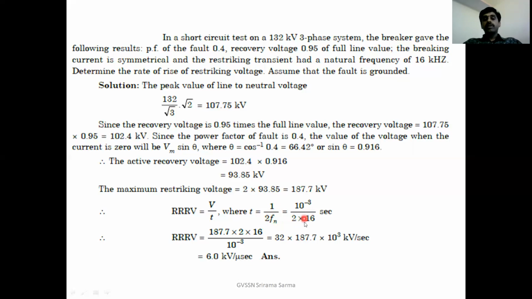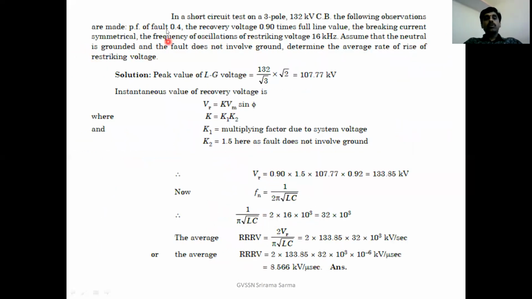They have given Fn as 16 kilohertz, so it becomes 10 power minus 3 by 2 into 16 seconds. Therefore, RRRV is given by 187.7 divided by T. If you put in these values, you will get 6 kilovolts per microsecond. Let us see the next problem.